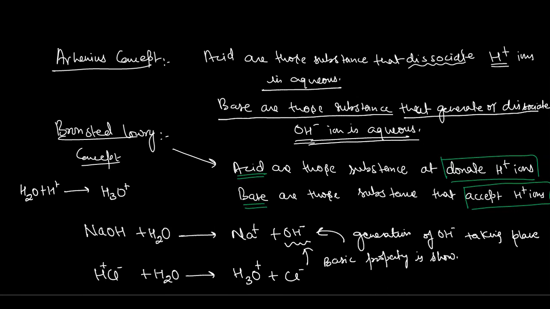Instead of writing H plus ion, you can write H3O positive, but H3O positive means that it is going to have the H plus ions. So here the acidic property is shown with the water content. Still there are some substances that we add to water, but they do not dissociate H plus ions on adding the water. For example, here we have a question